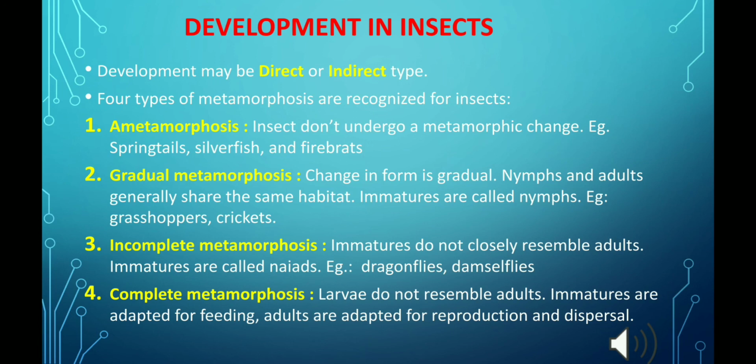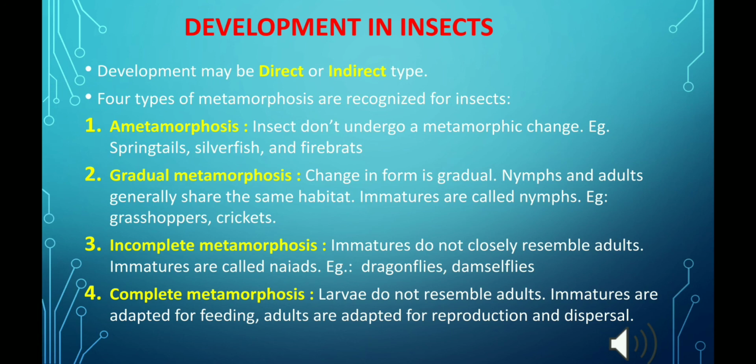And moving next to complete metamorphosis. For the insects that undergo complete metamorphosis, immatures are called larva and pupa. Complete metamorphosis is exhibited by butterflies, moths, beetles, flies, ants, etc. In this case, larvae don't resemble their adults.